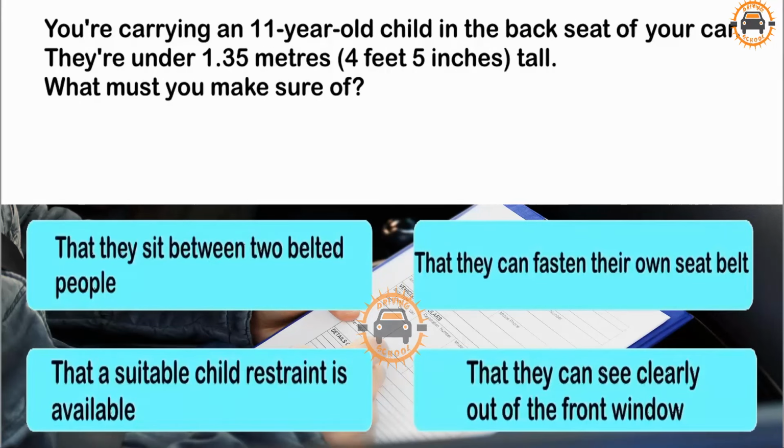You're carrying an 11-year-old child in the back seat of your car. They're under 1.35 metres, 4 feet 5 inches, tall. What must you make sure of? That they sit between two belted people. That they can fasten their own seatbelt. That a suitable child restraint is available. That they can see clearly out of the front window.